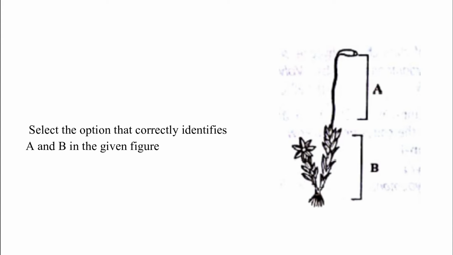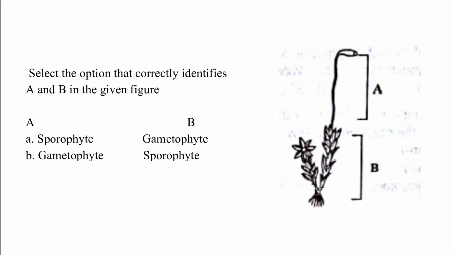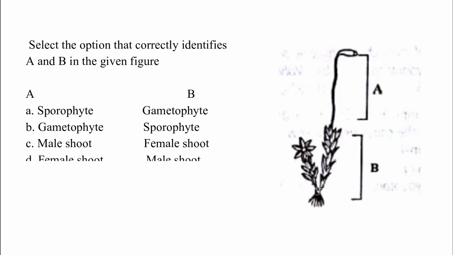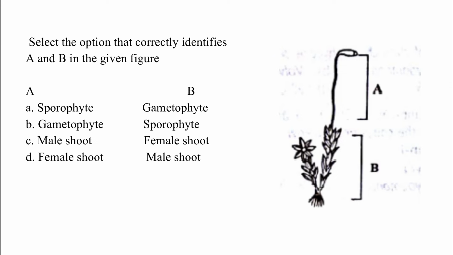Select the option that correctly identifies A and B in the given figure. Option A, sporophyte, gametophyte, option B, gametophyte, sporophyte, option C, male shoot, female shoot, option D, female shoot, male shoot. The correct answer is option A. Figure A represents sporophyte and figure B represents gametophyte.